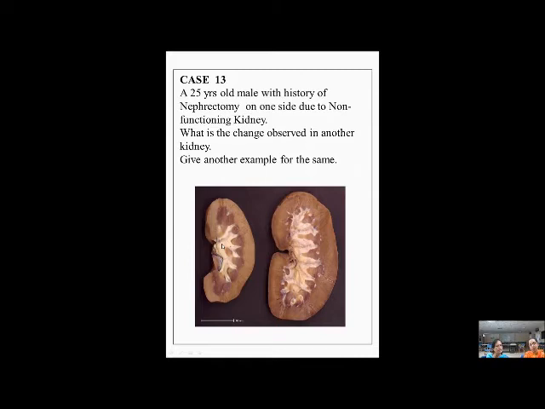So this is said to be compensatory. Yes, this is an example for compensatory hypertrophy, as well as hyperplasia. They were quite good enough to pick up this change. They were able to give an example also. Another example for it is adrenals. Whenever there is adrenalectomy on one side, the contralateral adrenal also shows similar hypertrophy and hyperplasia.